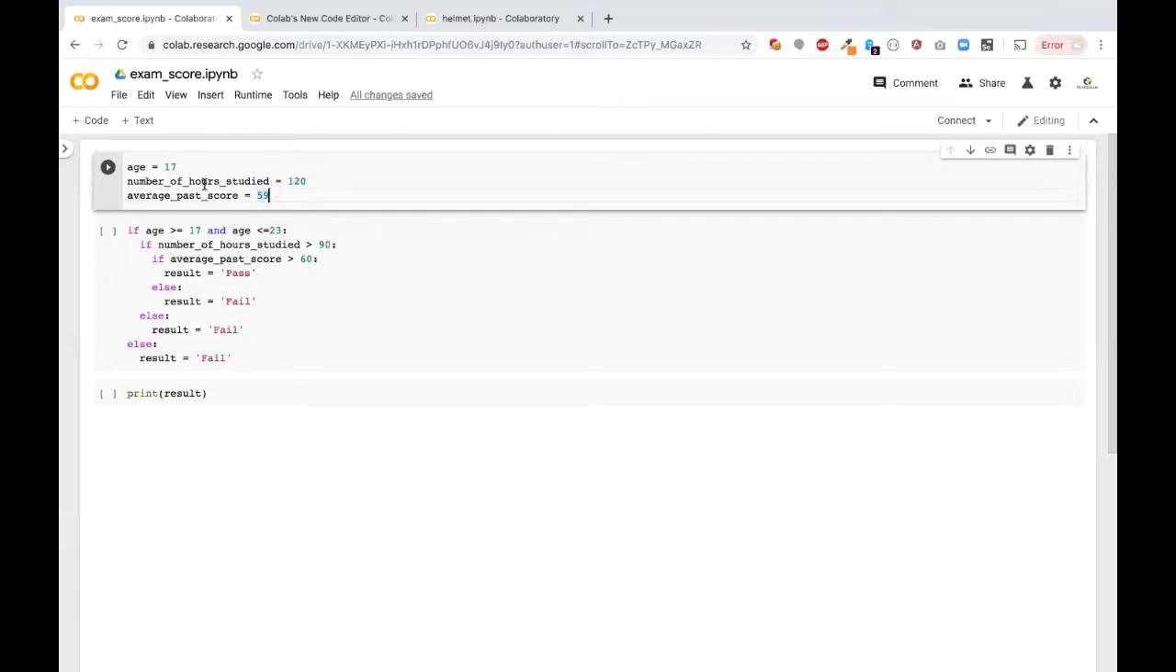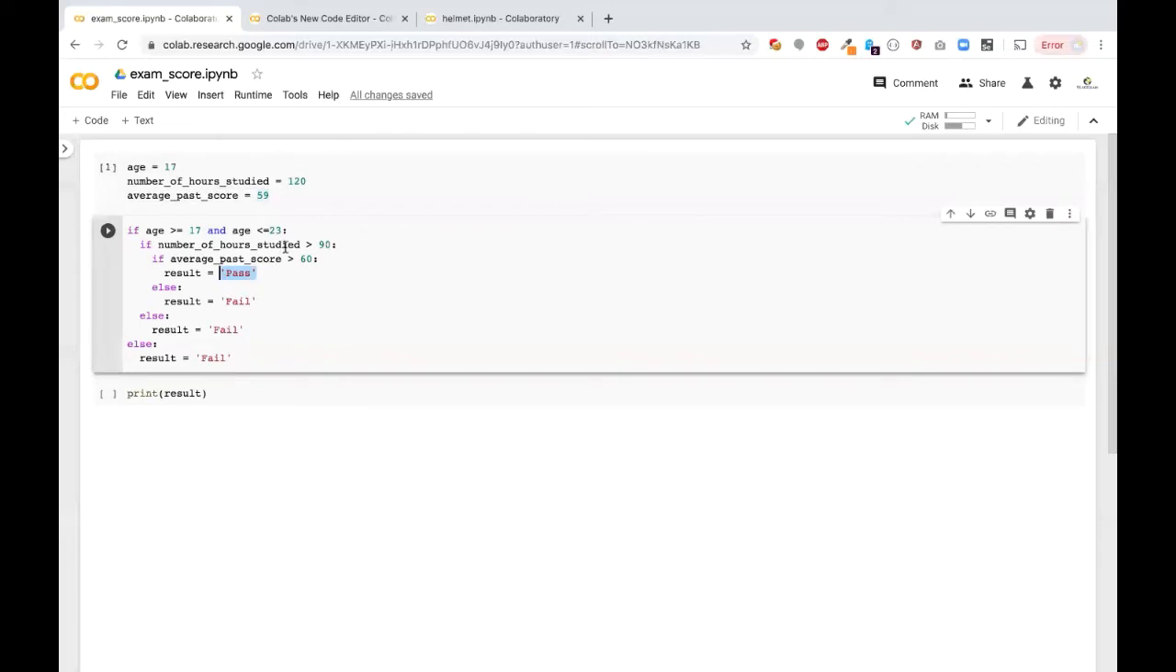This is how we will write. Declare three variables, or you get the input from the user: age, number of hours studied, previous score, and then I have written an if-else statement. So this is the logic, right? If the age of the student is more than 17 and less than 23, and the number of hours he studied for this semester is more than 90, and the average past score is more than 60, then I am declaring him as pass. If any of these conditions fails, he is going to fail in the exam.